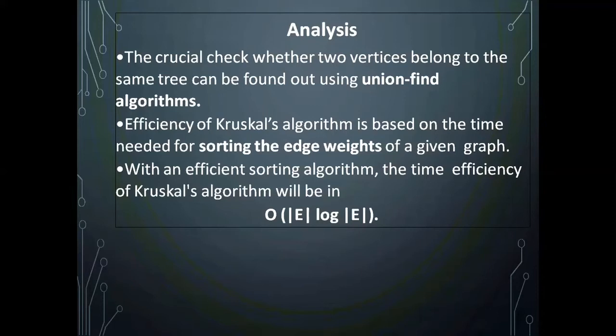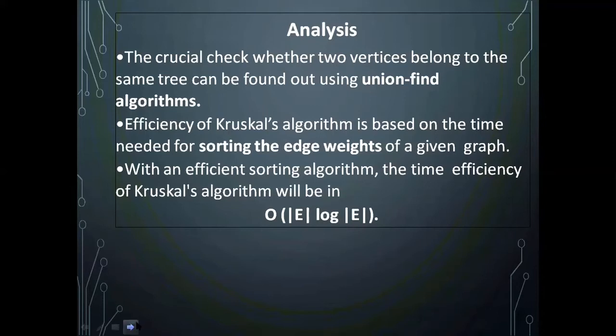In this case, what is the input you are giving to the sorting algorithm? It is the edges, so instead of n log n it is |E| log |E|. That gives the time requirement or efficiency of Kruskal's algorithm.